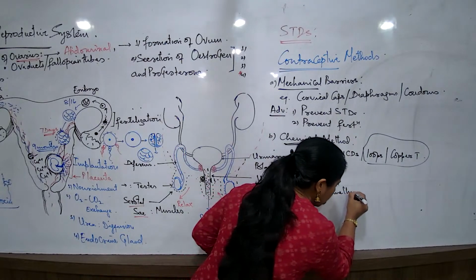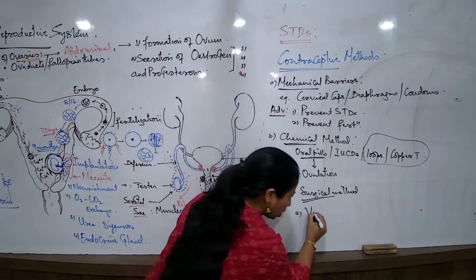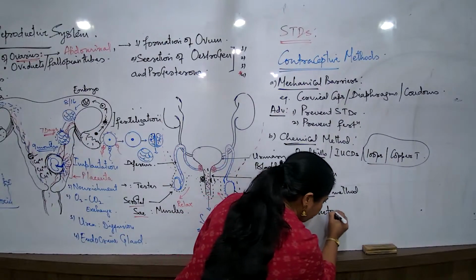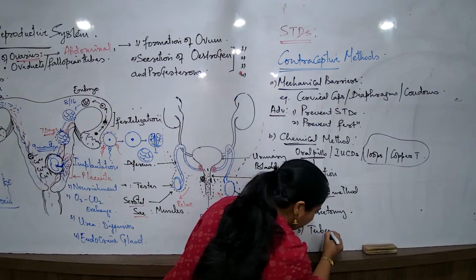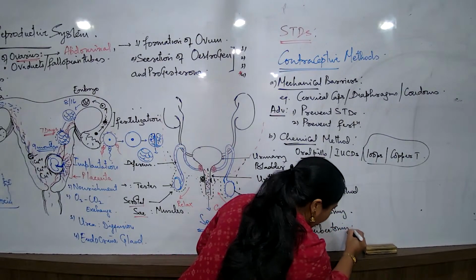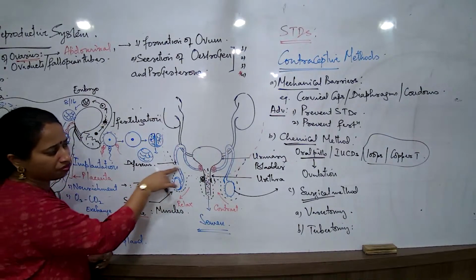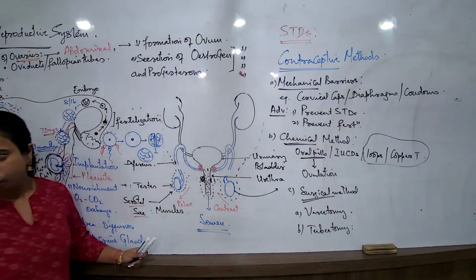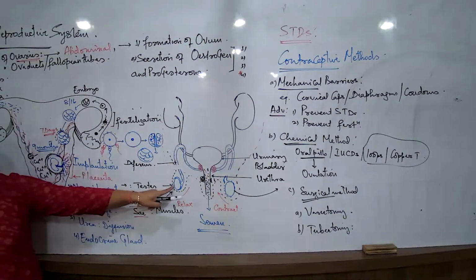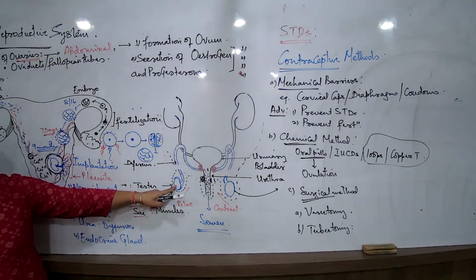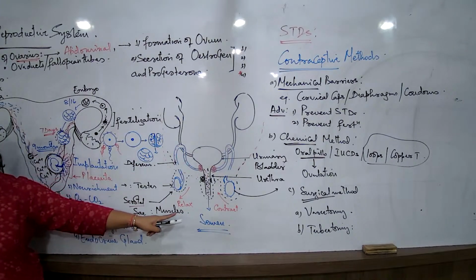Now what are these surgical methods? When we are talking about the surgical method, 2 surgical methods है. One is vasectomy. The next is tubectomy. So when we are talking about vasectomy is something like this, when the vas deferens is cut like this. So अब अगर vas deferens में incision and cut है, these gametes which are produced here, can this come out of the male body and participate in the process of fertilization?